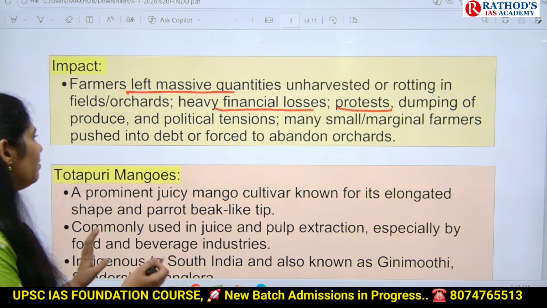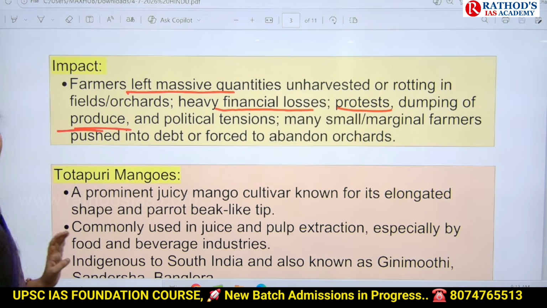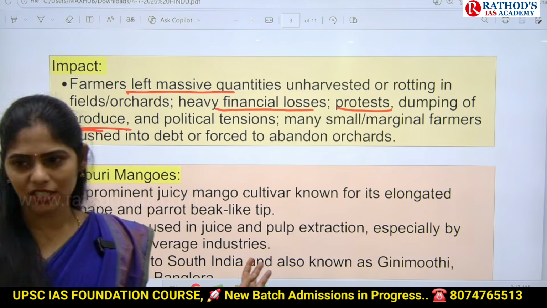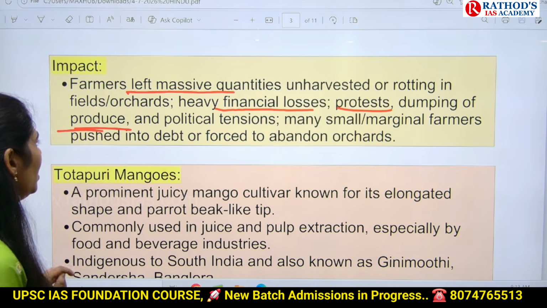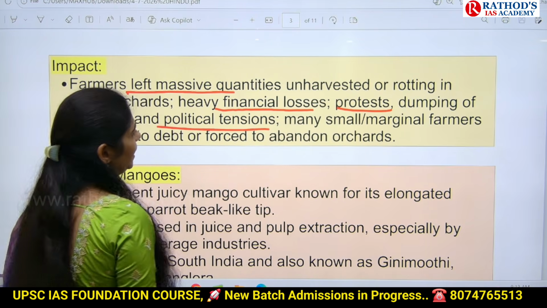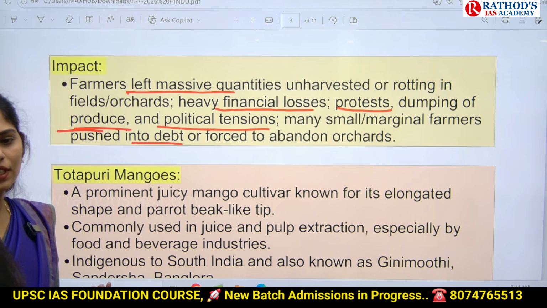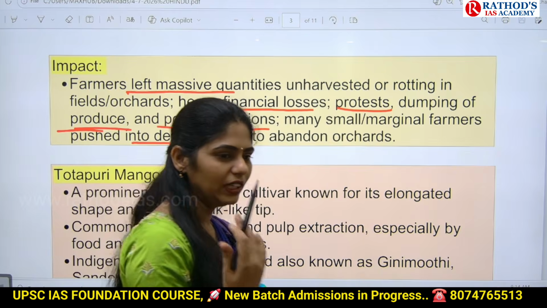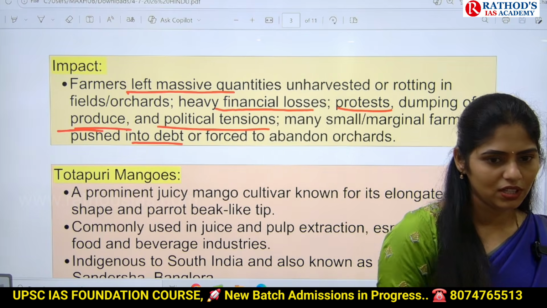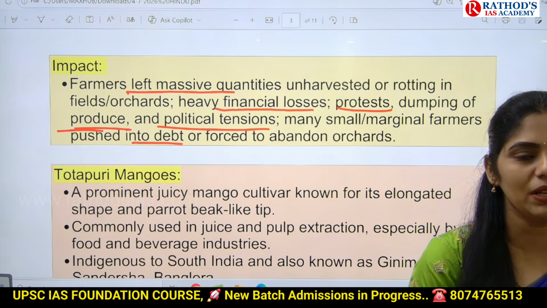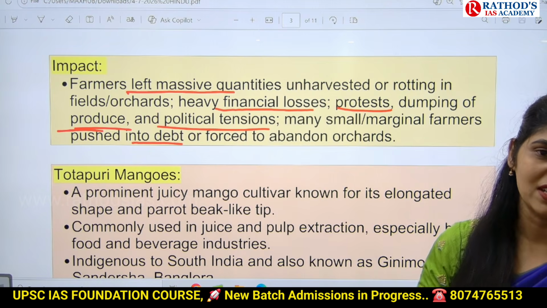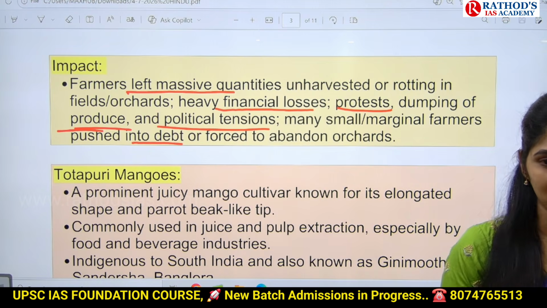And they dumped their produce in water in nearby areas, in dumping yards. Obviously that will lead to political tensions. Many small and marginal farmers were pushed into debt and now they are going to leave their farms. Okay, so these will be the possible impacts of drastic reduction of prices in the market.